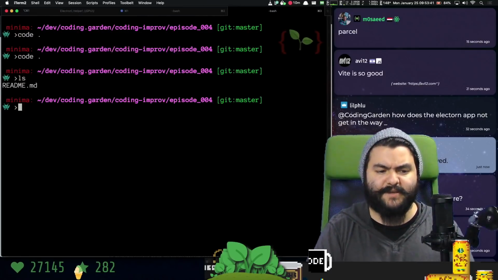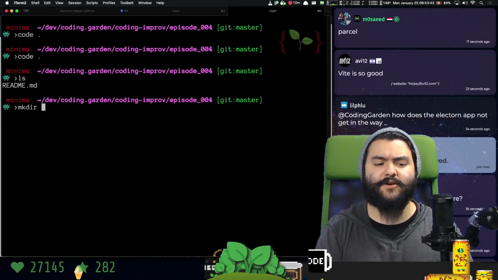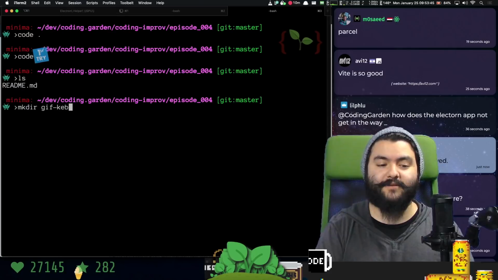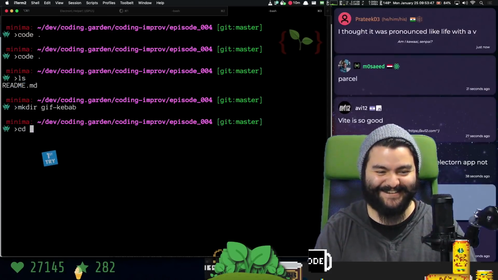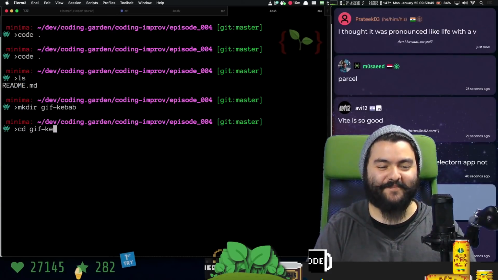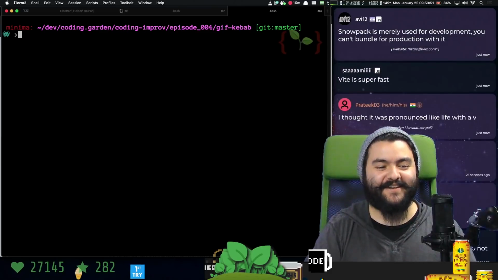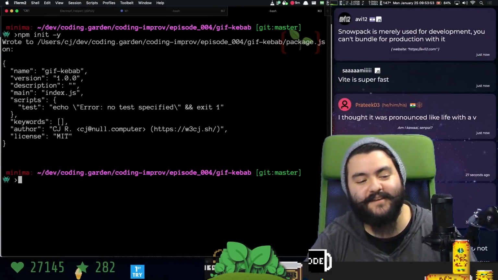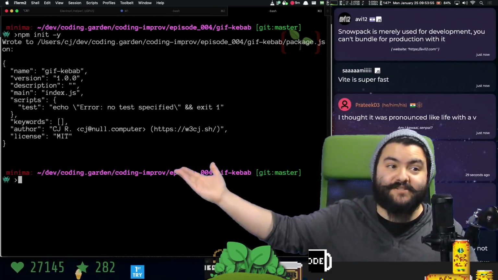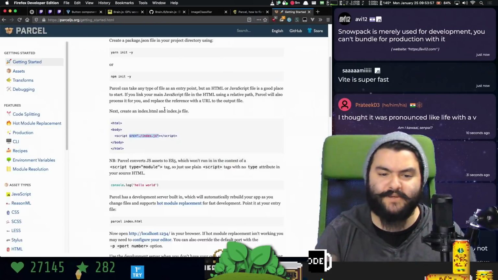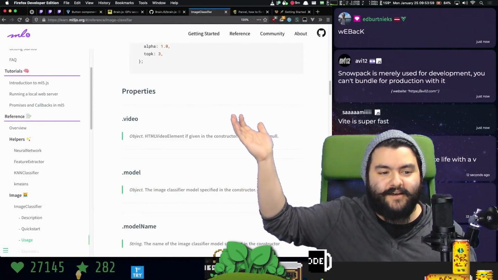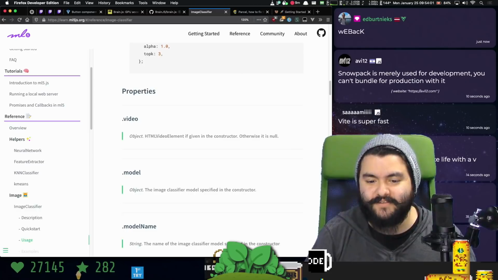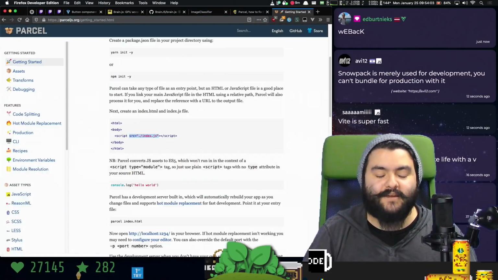So we're just going to start like a basic npm project. So we're going to make a directory called GIF kebab. Hey, that's a good name. GIF kebab. And then we're going to init it. This is our package JSON. It's going to keep track of our dependencies because we can install dependencies like ml5, stuff like that.